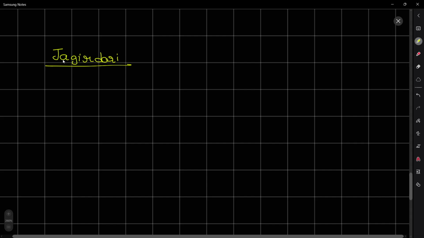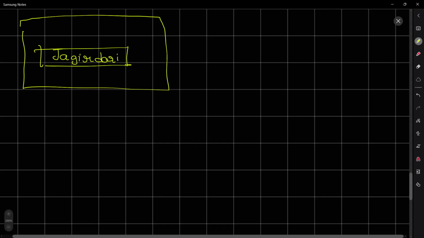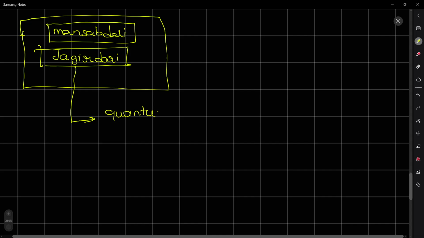The Jagirdari system is a subset of the big Mansabdari ranking system, where Paybaki land is divided into small quantum jagirs. These quantum jagirs are headed by jagirdars.